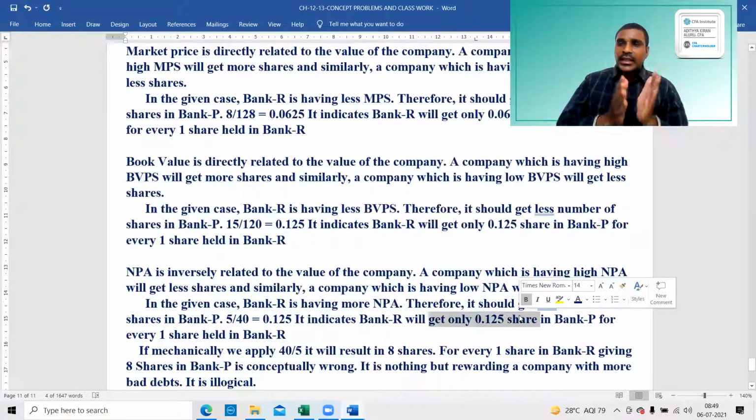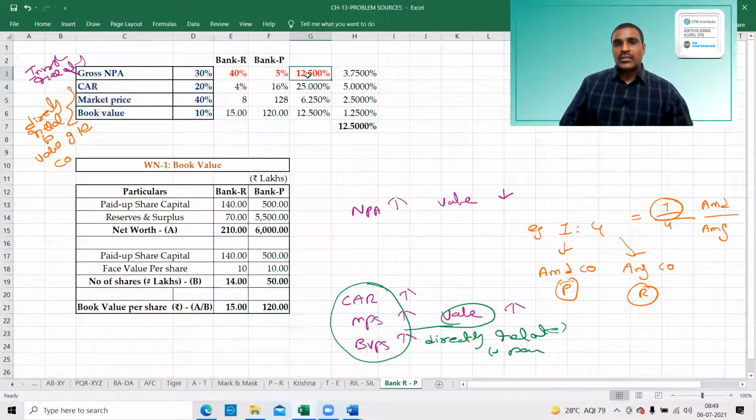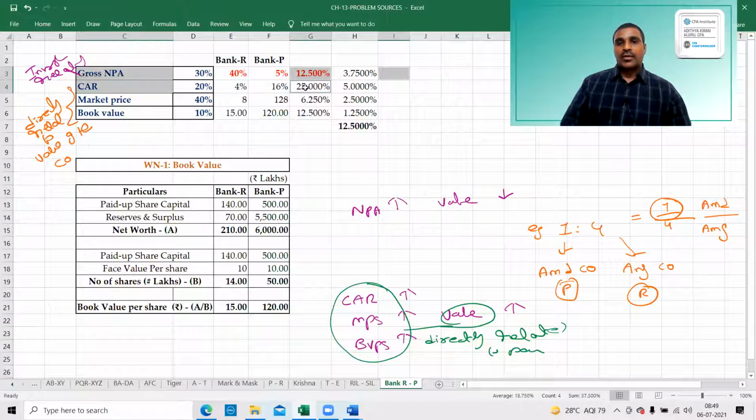Rather than considering any one parameter, they are taking all the parameters and the weighted average of all the parameters. That's it. Nothing more than that. This is the number of shares on an individual basis. For this parameter, this is the number of shares. Similarly, for this parameter, this is the number of shares. For this parameter, that is the number of shares.